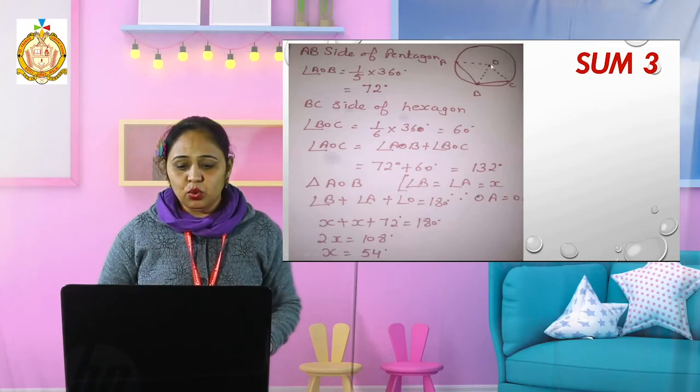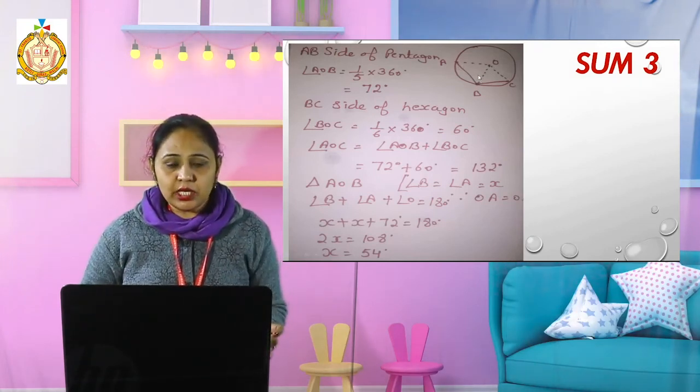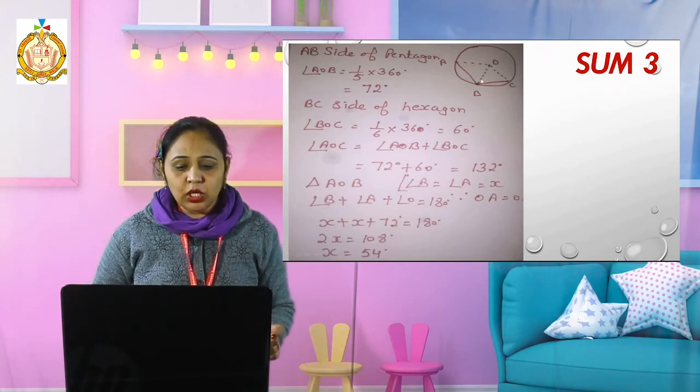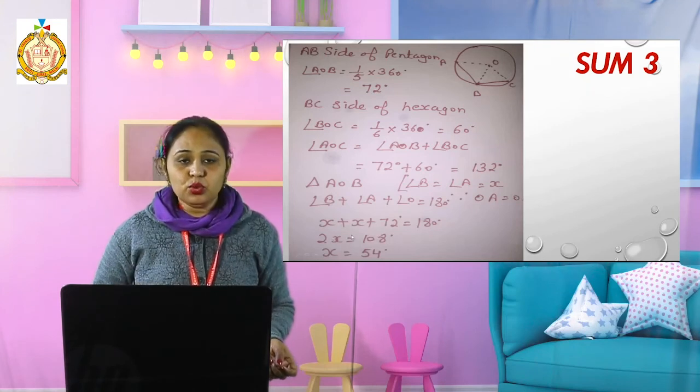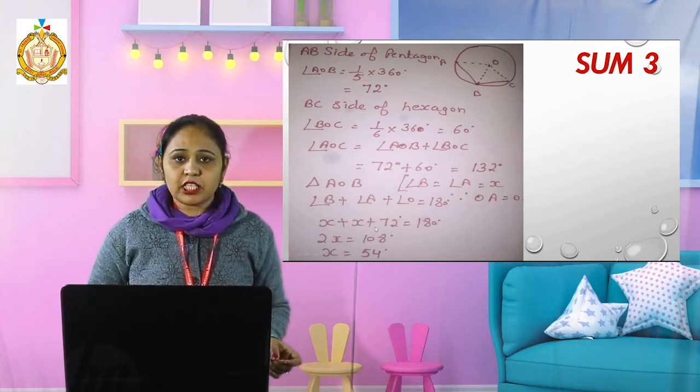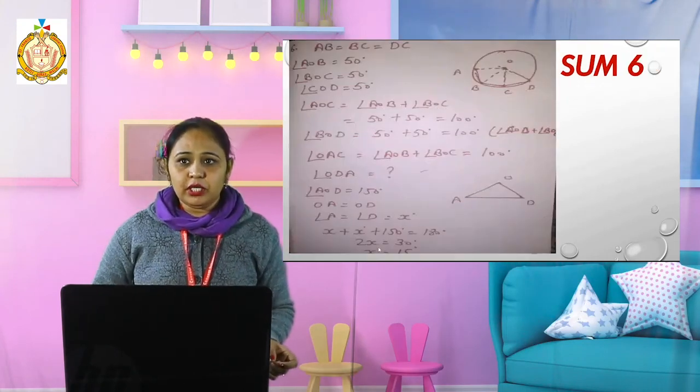Now I want to find angle OBA. See this one, OBA. Now these two are radii, that means it is an isosceles triangle and the base angles will be equal, x and x, and this angle is 72. That means I will use the angle sum property: x plus 72 equals 180, so x becomes 54 degrees.